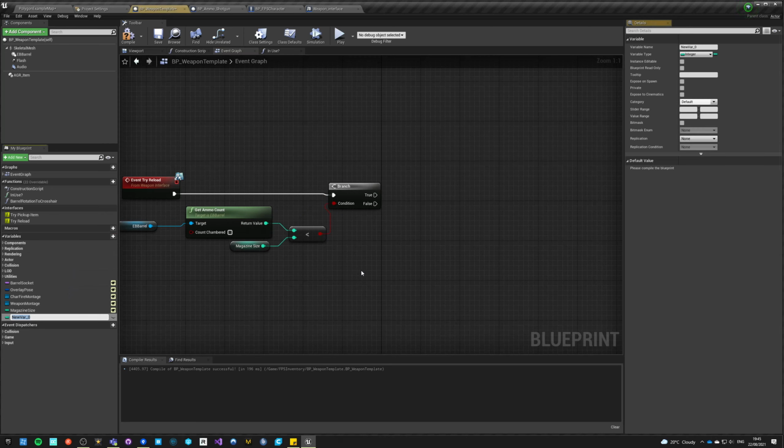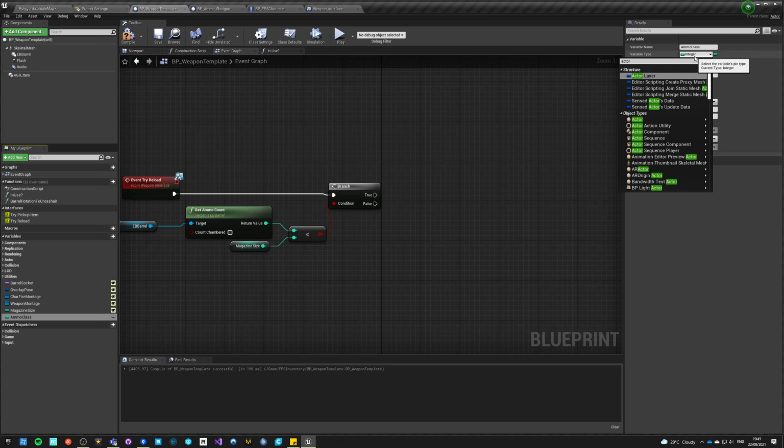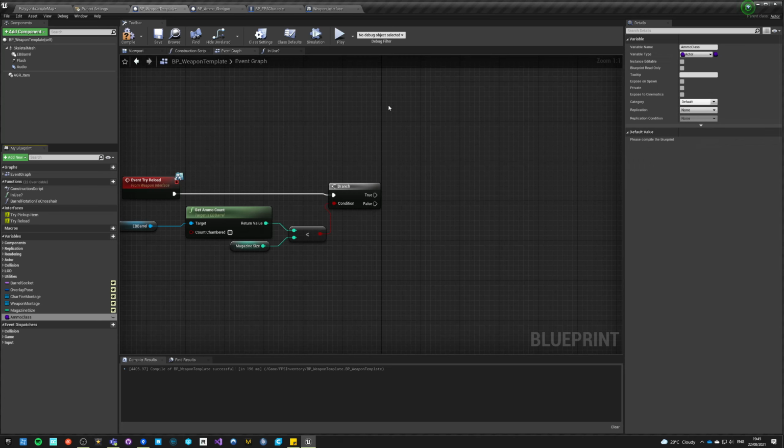So now we need to have a variable and say ammo class, and by ammo class I mean actor class reference, and this is very sensitive, so it has to be replicated. Magazine size has to be replicated as well. Okay, the rest is just cosmetic, so it doesn't really matter. Those two, they do matter.